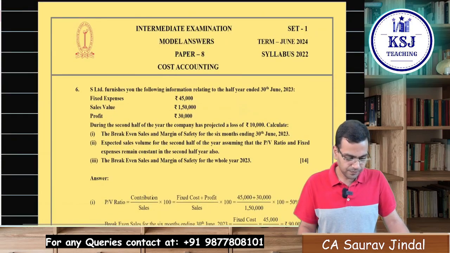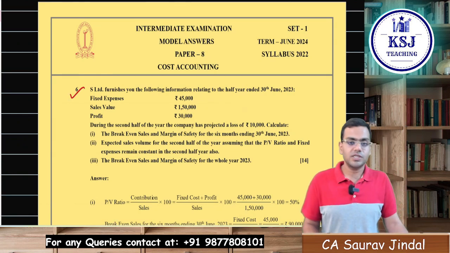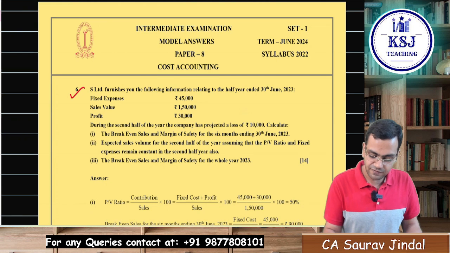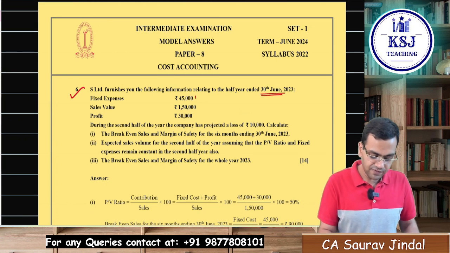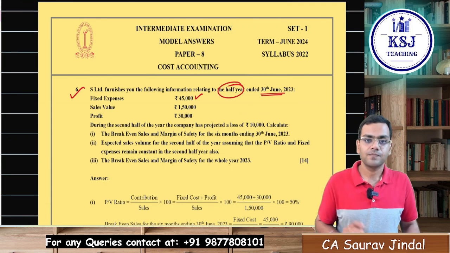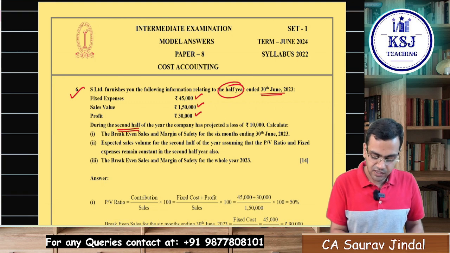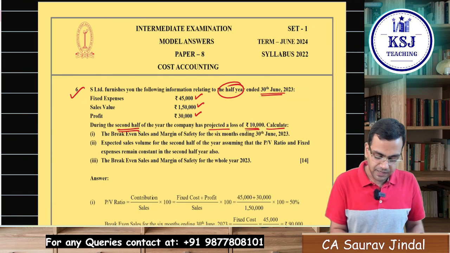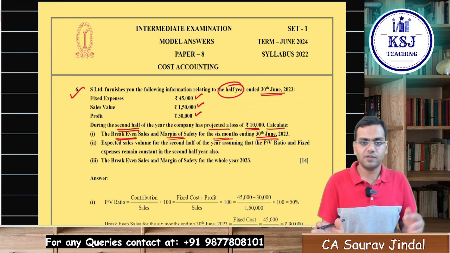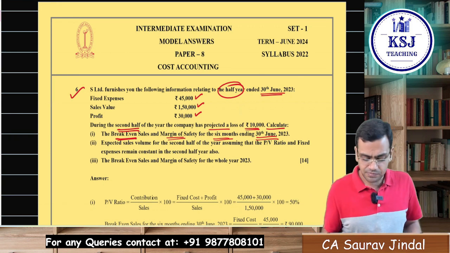Sixth one. Let's see. S Limited furnishes you the following information relating to the half year ended 30th of June 2023. Fixed expenses are given, 45,000. This is for the half year. Sales is given, profit is given. During the second half of the year, the company has projected a loss of rupees 10,000. Calculate the break-even sales and the margin of safety for the 6 months ended 30th of June. That is for the first half. You have to calculate the break-even sales in value terms only, right?